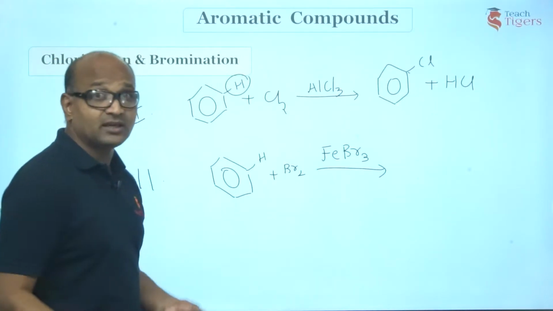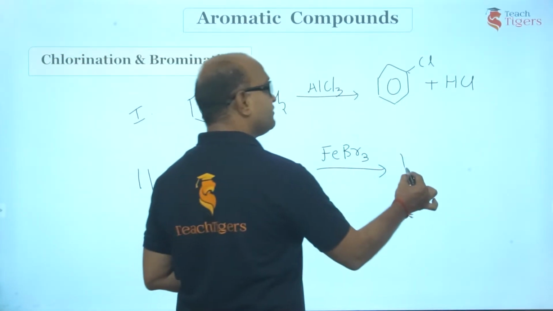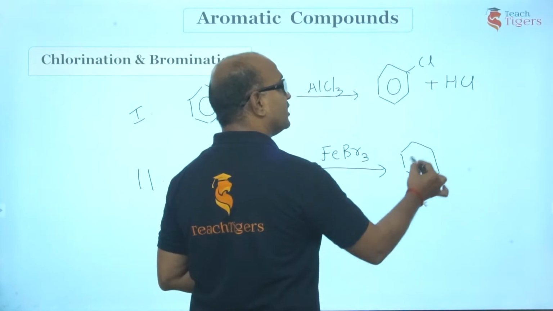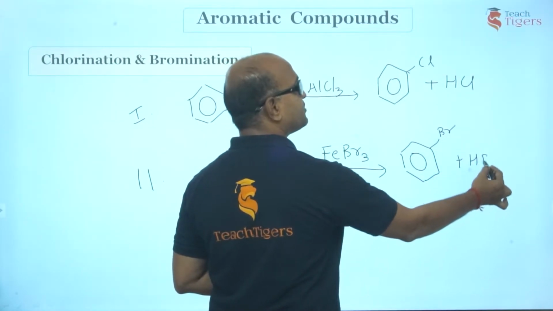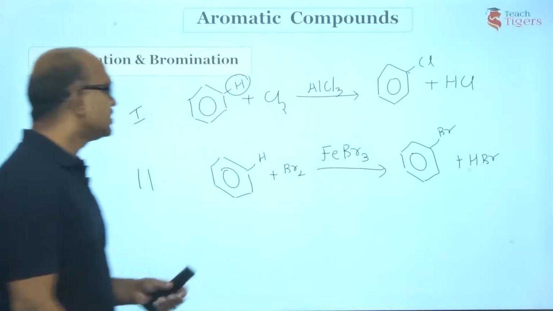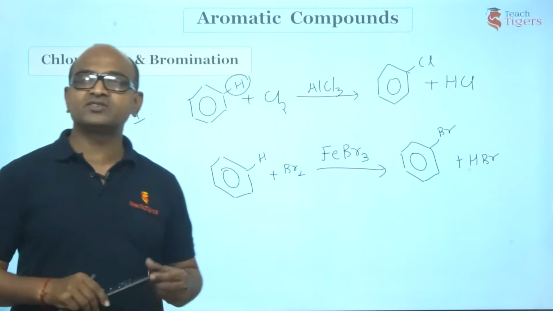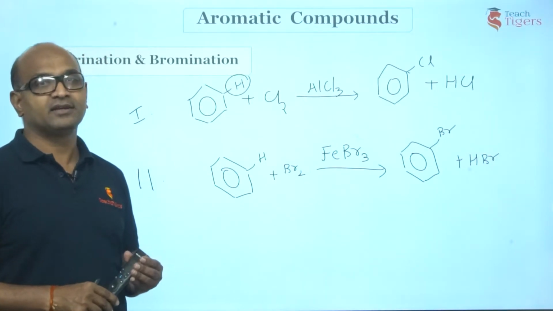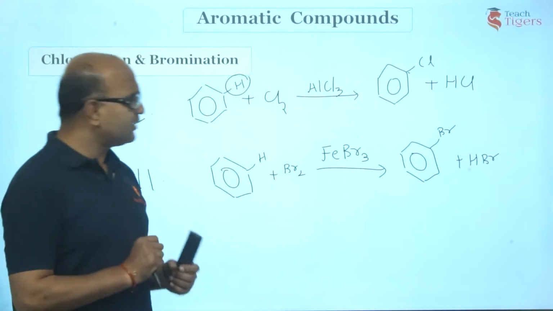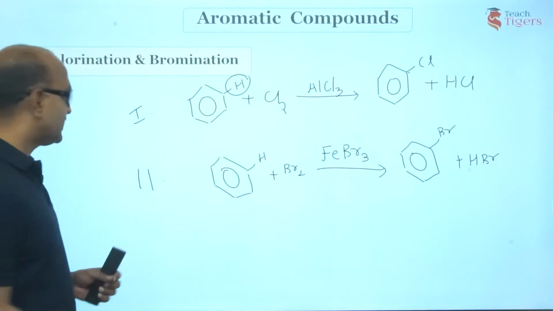The same thing. The hydrogen of benzene would be replaced by bromine. We call this bromination. And of course, you would be getting HBr. Right, guys? So, benzene reacts with bromine in the presence of Lewis acid to give bromobenzene. Right?